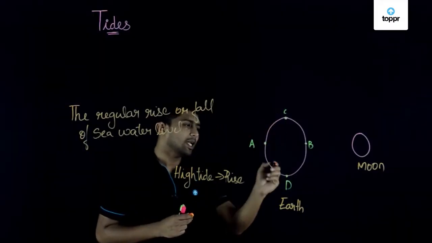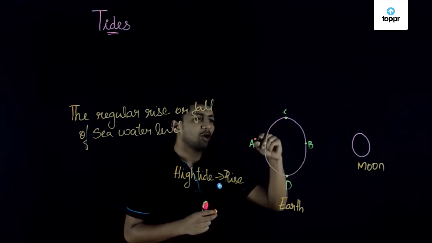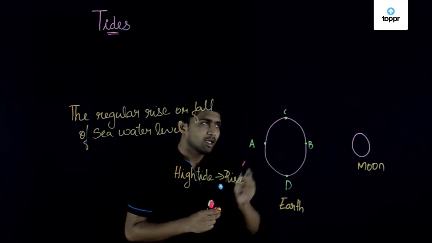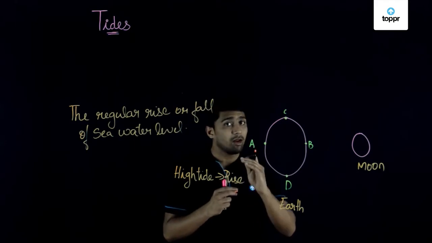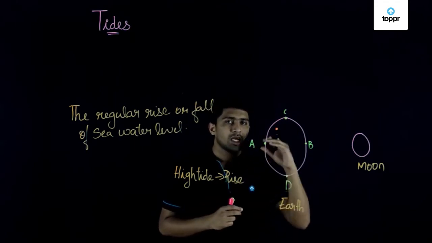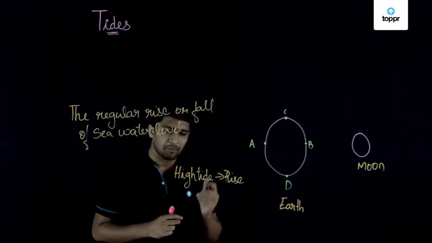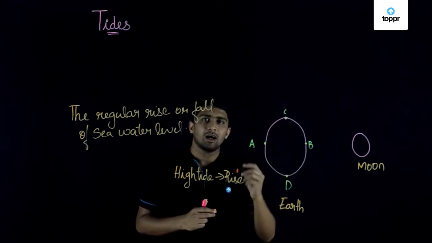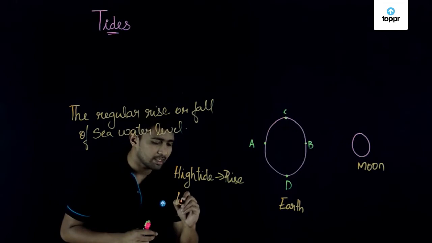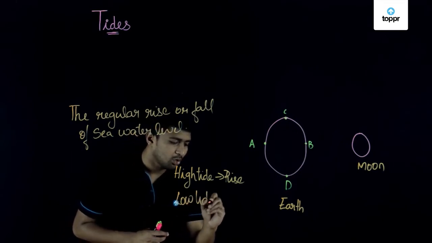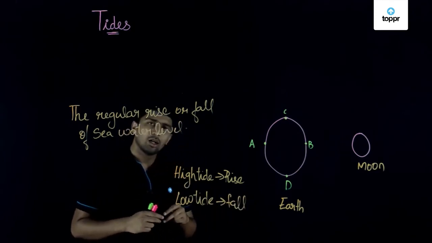And at point C and point D, you can see the distance from earth to moon is more than at point A and point B, right? So at point C and point D, the water level will be falling down, just because of the less attractive force of the moon on the surface of earth. So when there is a fall in seawater level, it is called low tide.